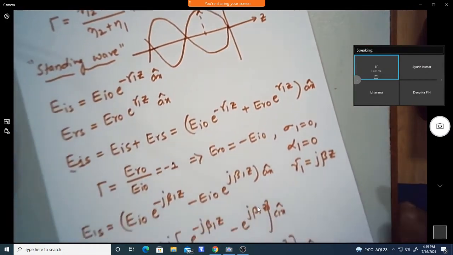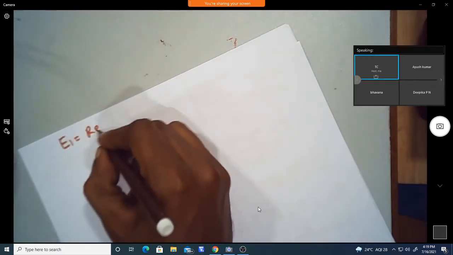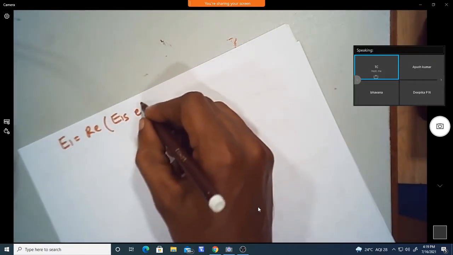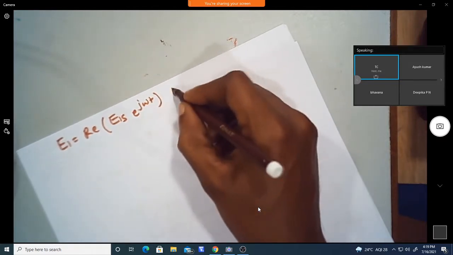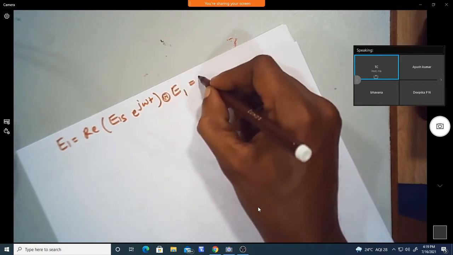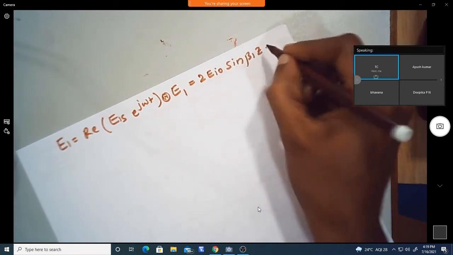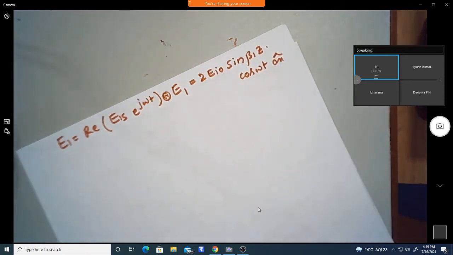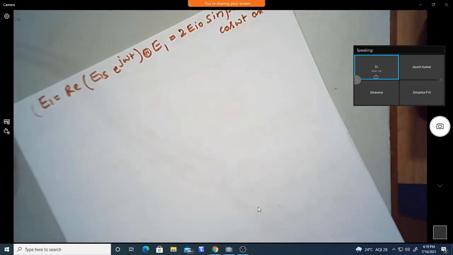We can also write the instantaneous value of this. E1 is equal to the real part of E1s, the standing wave pattern, into e power j omega t. So if I want the instantaneous value, we can write it like this, or E1 is equal to 2 times EI naught into sine beta 1 z into cos omega t. This is in the direction of AX. This is also the field in medium 1.